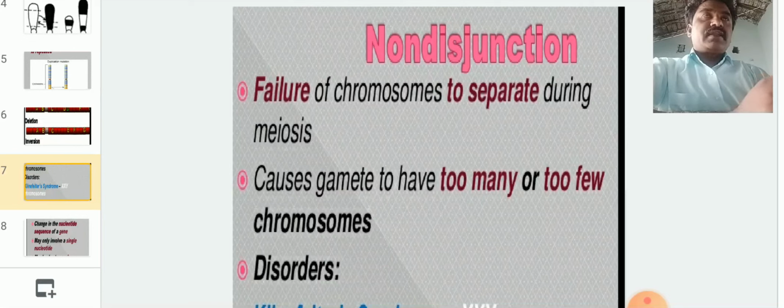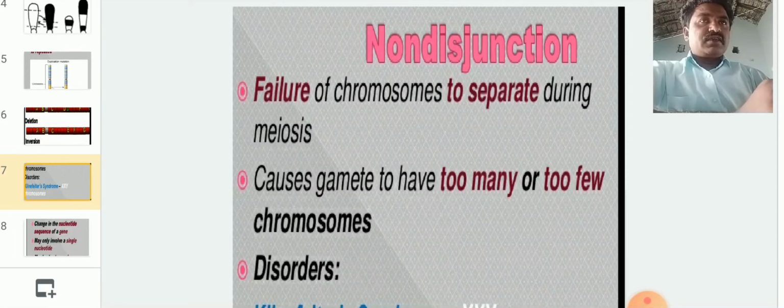So one ova has 22 autosomes and no sex chromosome, and another ova has 22 autosomes plus two X chromosomes.